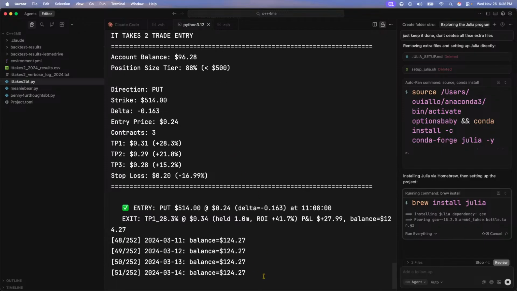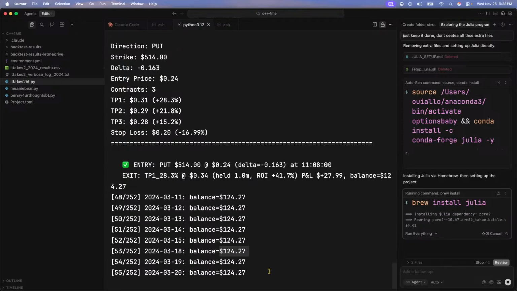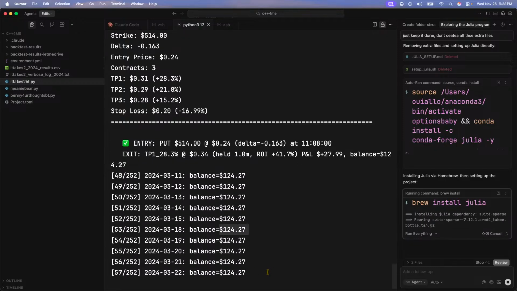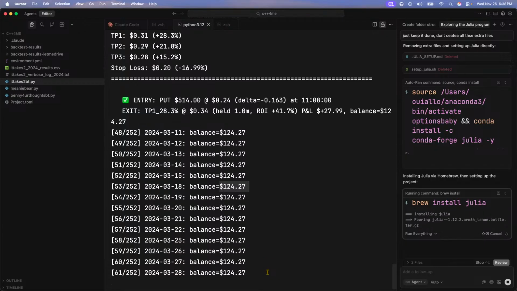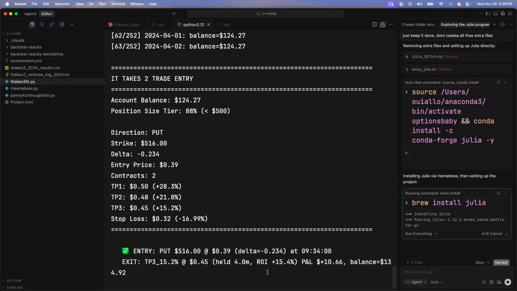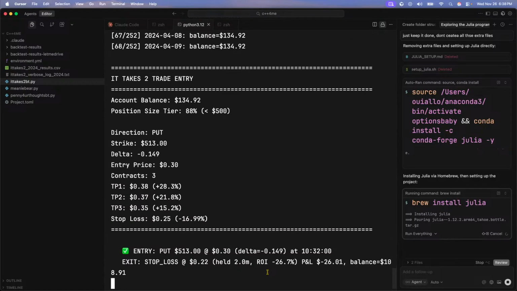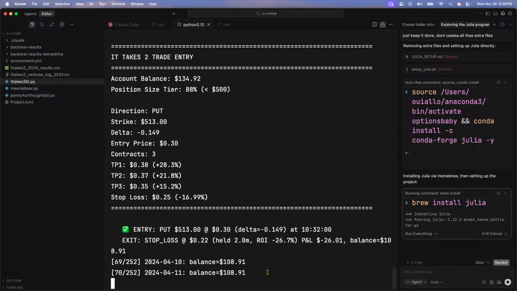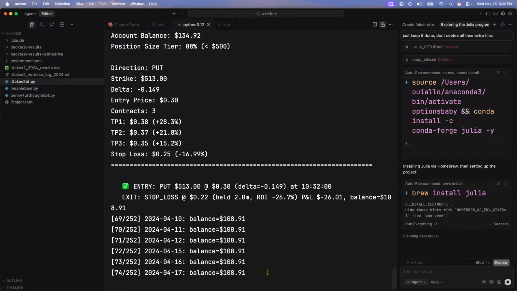Interesting. It's at 124 right now, but we're in March. We only made $24, right? Interesting. I'm just waiting for this Julia part to finish, and then I'm going to make a Julia file, so I'm going to have both.